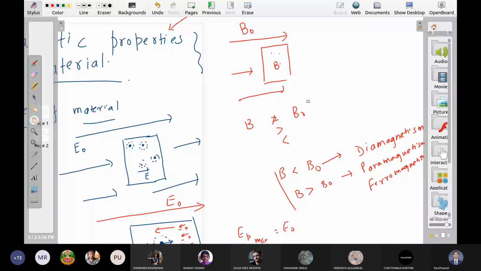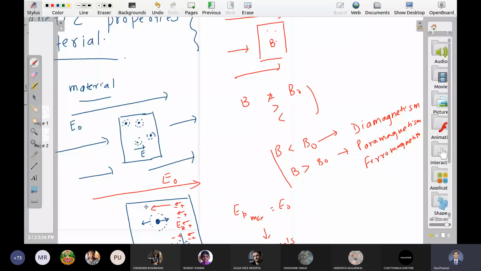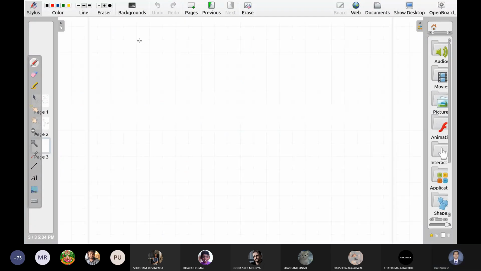Alright. So before we discuss all these things, let me set up some new definitions which we will use many times. Something is called magnetic moment. This is for magnetic field things.